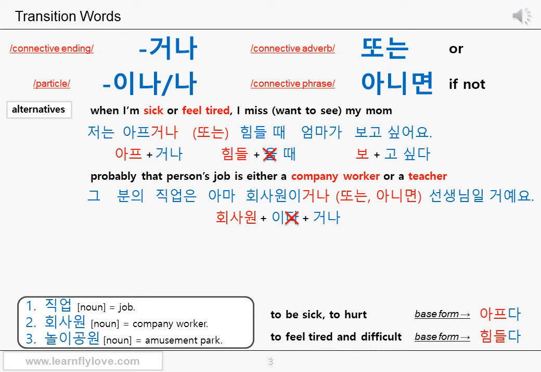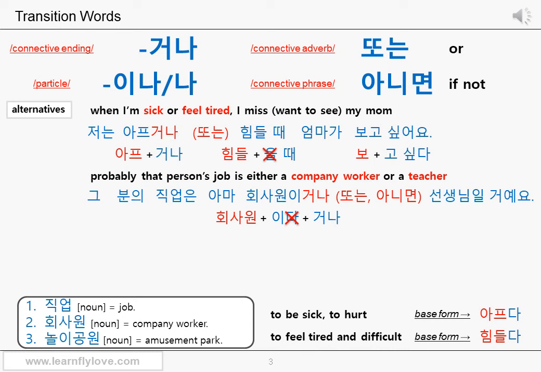회사원이거나 is a company worker or, you know, connective endings are added to the stem only, right? Next part is 또는 or 아니면. You can add either of them or not because the connective ending 거나 is already used.